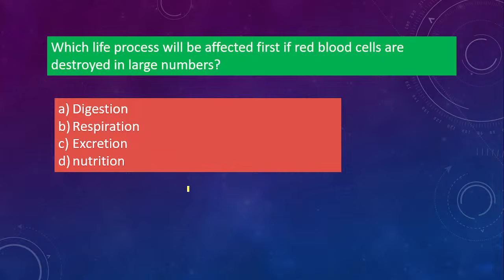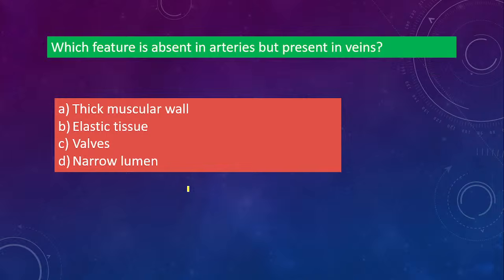Digestion, respiration, excretion, nutrition. So yes, B is the correct answer. It will be respiration. Okay, so respiration, that means oxygen is involved. So red blood cells carry oxygen, right? Because of the hemoglobin present there in the red blood cells. So B is the correct answer.